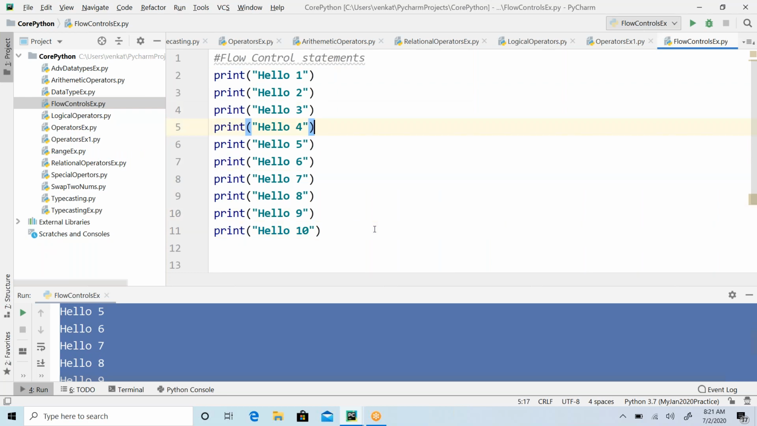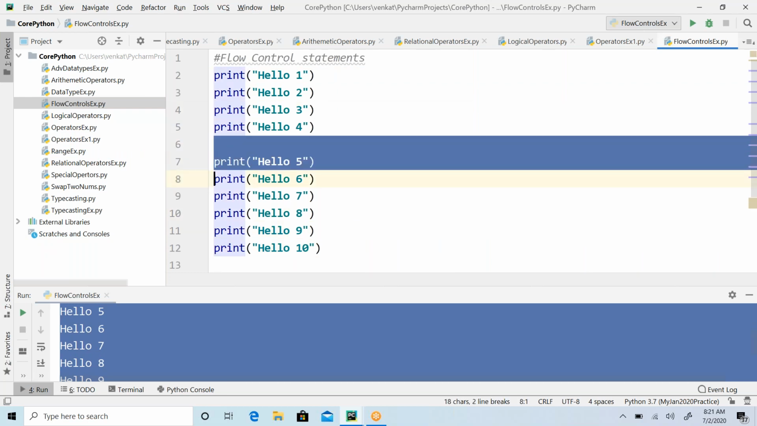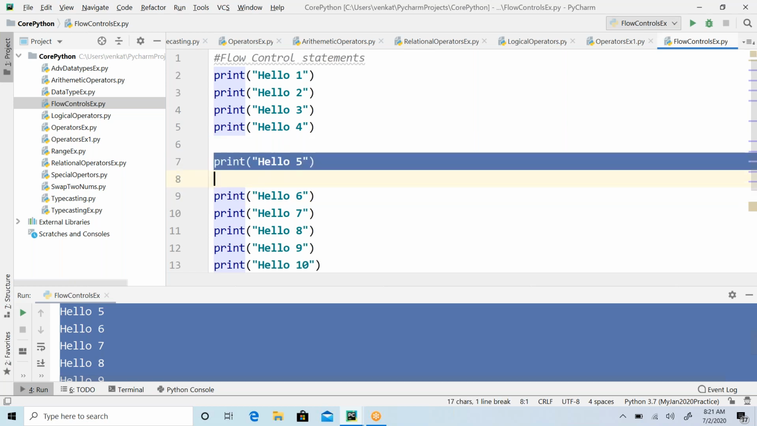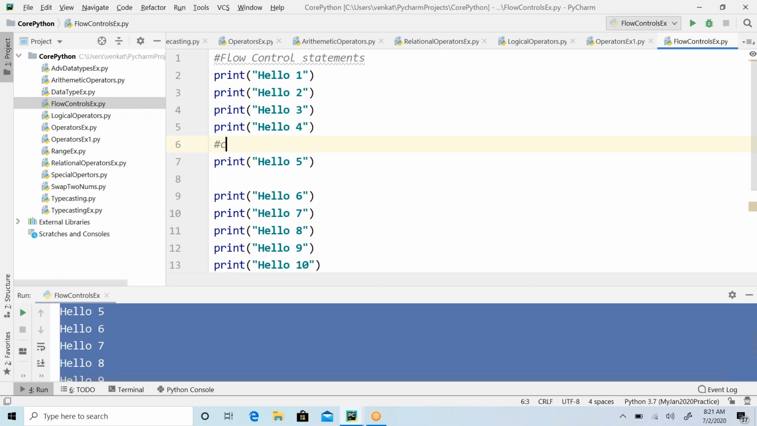Now my requirement is that I want to skip line number 5. I do not want to execute this. I want to skip this line conditionally. So how am I going to do it? Conditionally I can execute line number 5, meaning that depending on my condition, I may execute line number 5, or I may not.